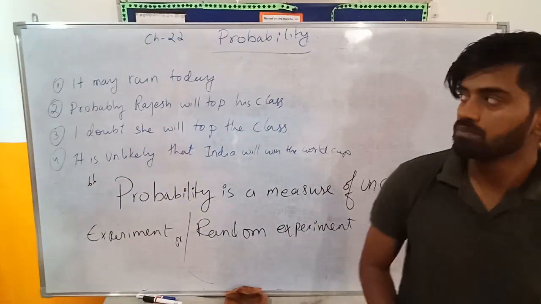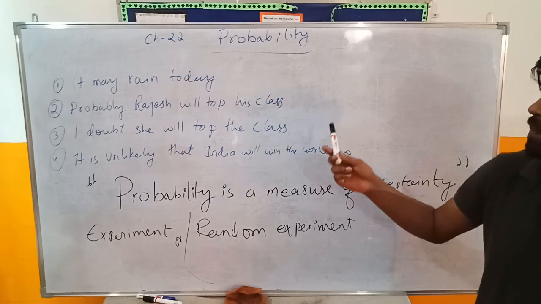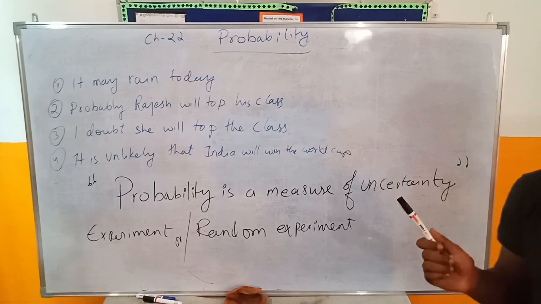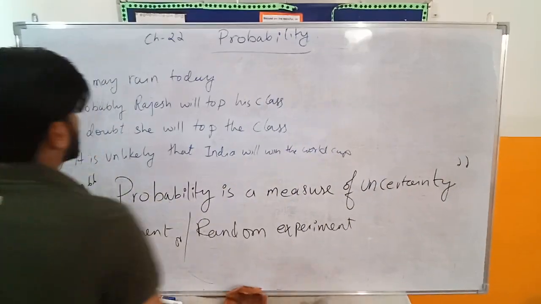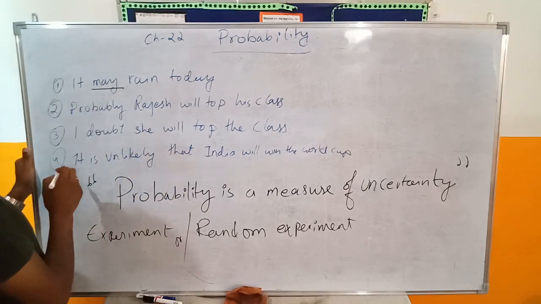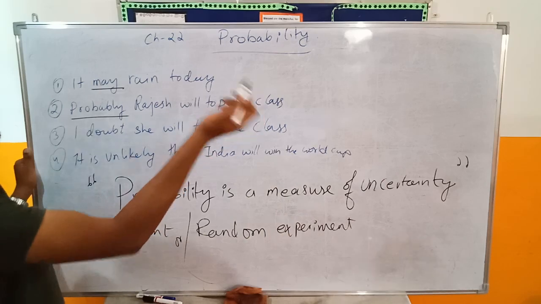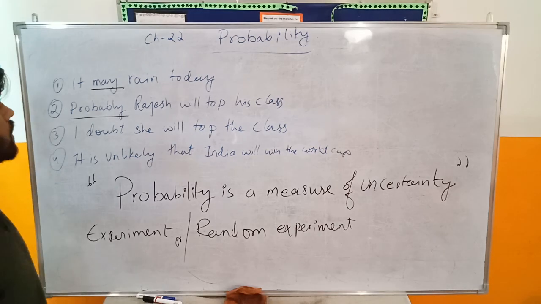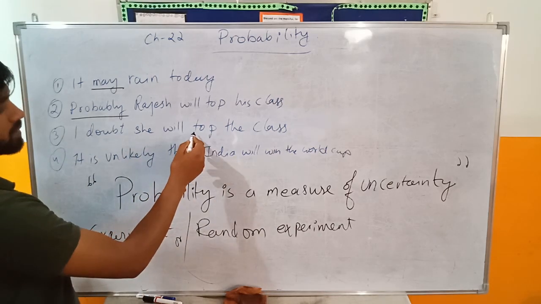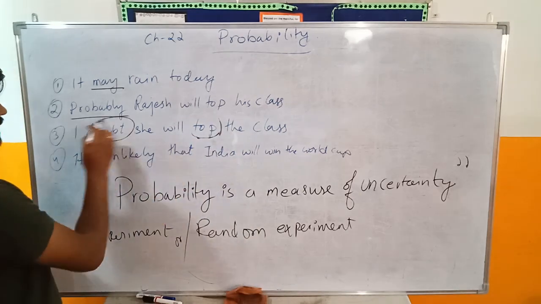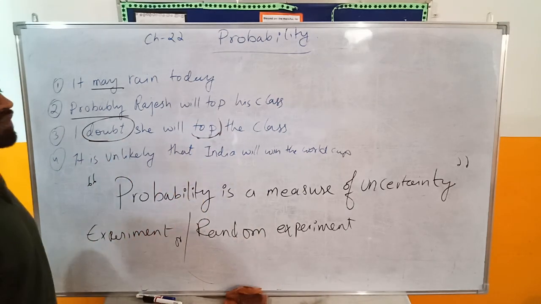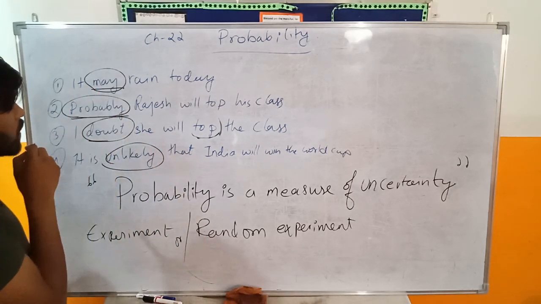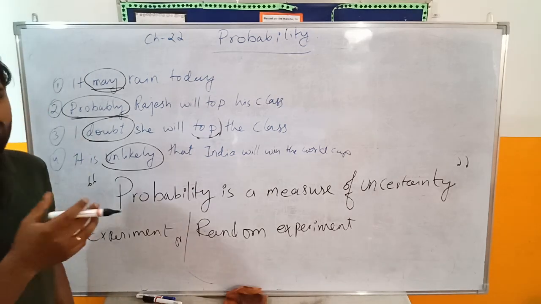Today we'll be learning about a new topic, and the new topic is probability. This comes usually in our day-to-day life. For example, it may rain today. Probably Rajesh will top his class. We are not certain about it. We don't know whether he will or whether he will not. I doubt she will top the class. It is unlikely that India will win the World Cup. So these words, may, probably, doubt, unlikely, are all called uncertainties.